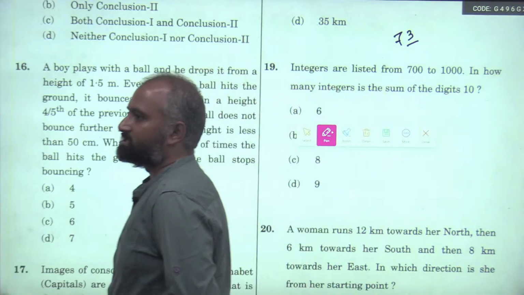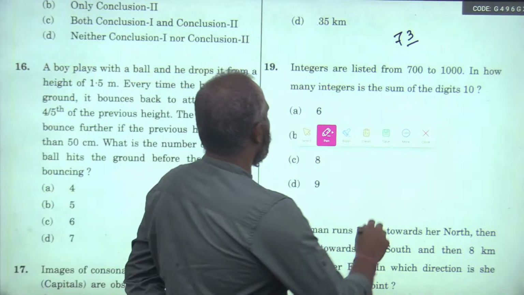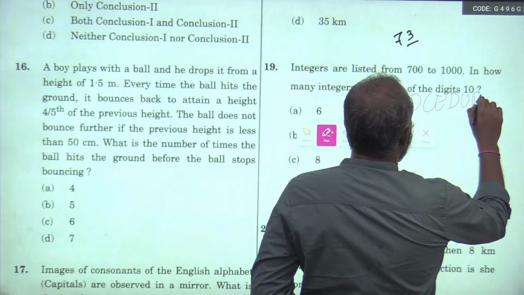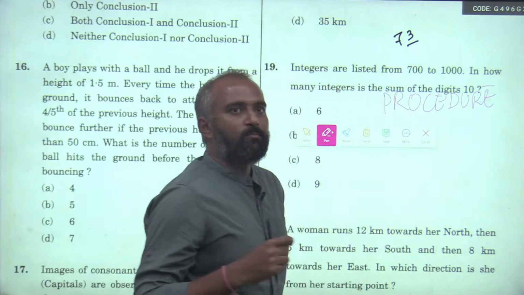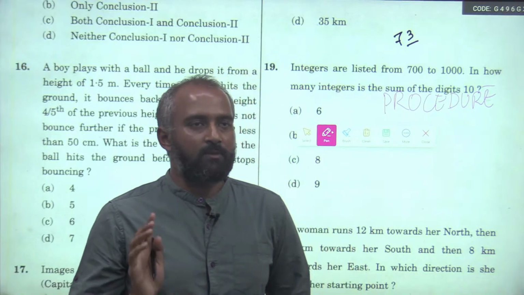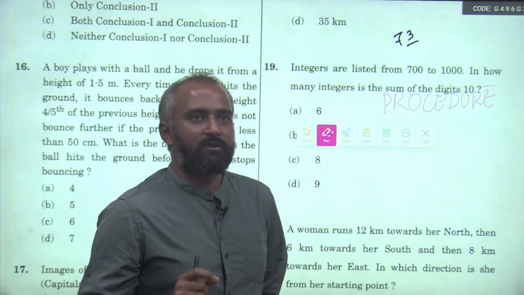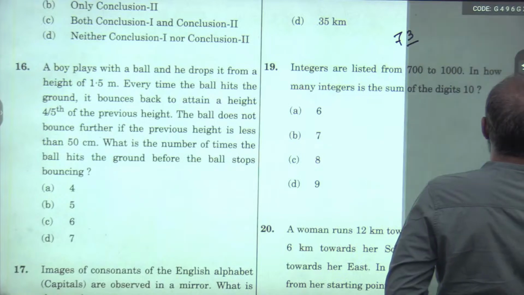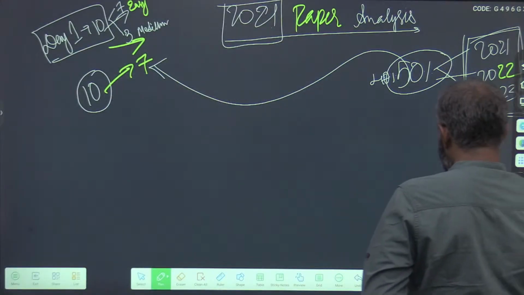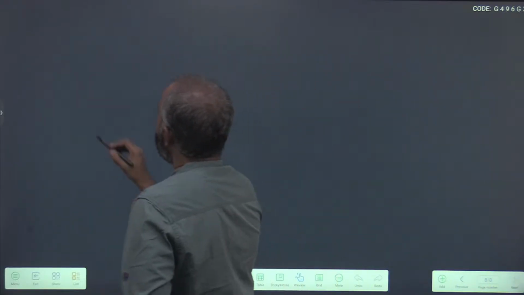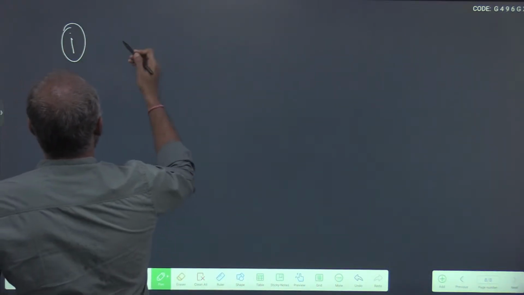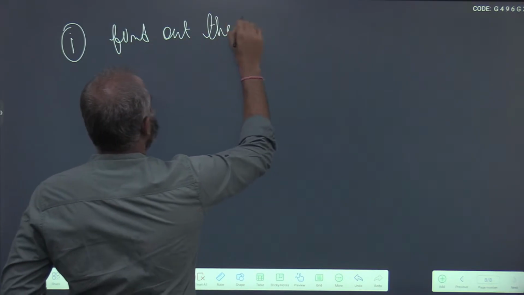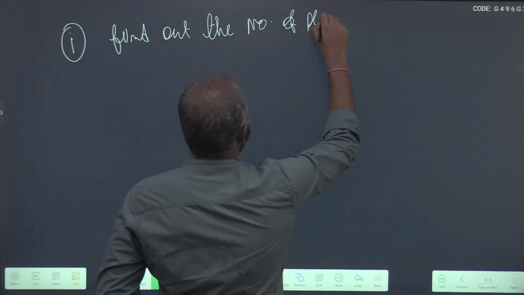For all such questions, you should be very careful regarding the P part of the flow, following the procedure. I am going to give you a few ways of dealing with questions like this. You follow these steps, you will definitely reach the answer. And what is the path? One, first always find out the number of places.